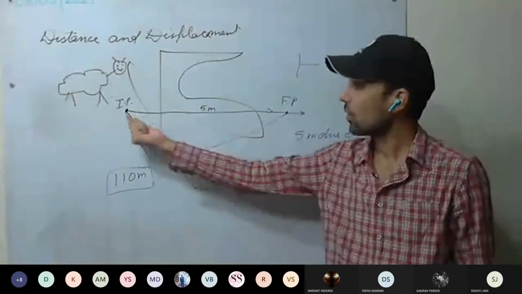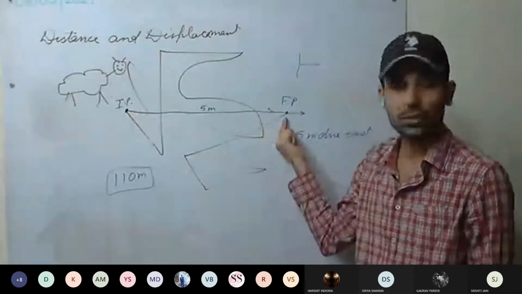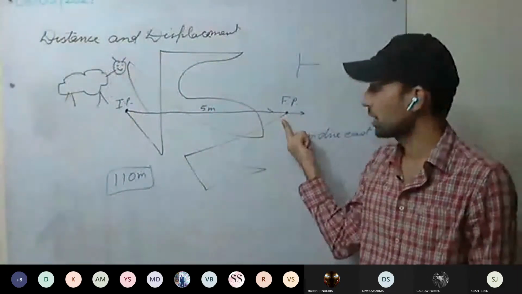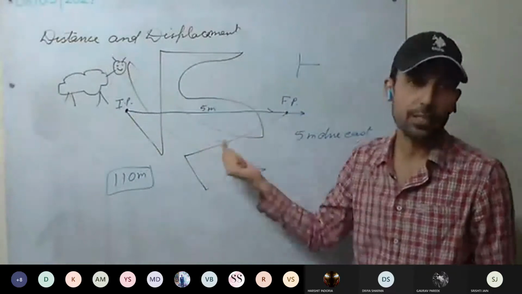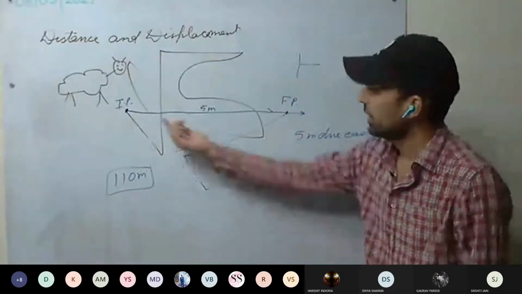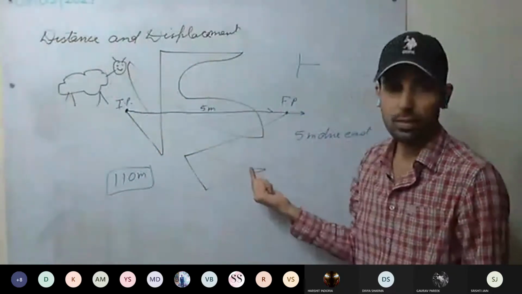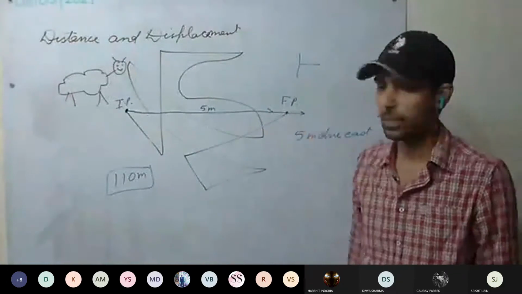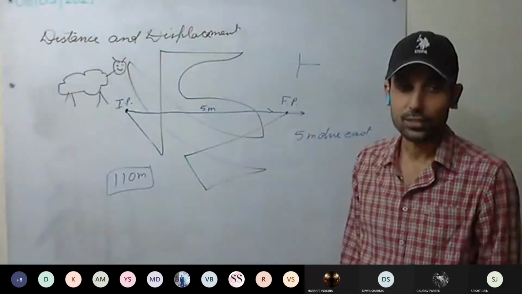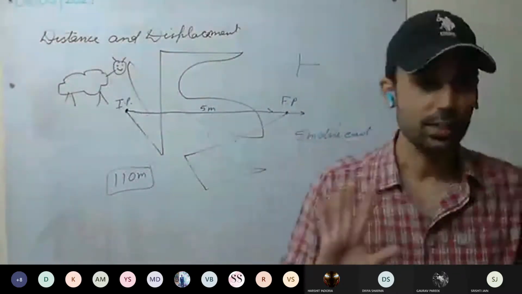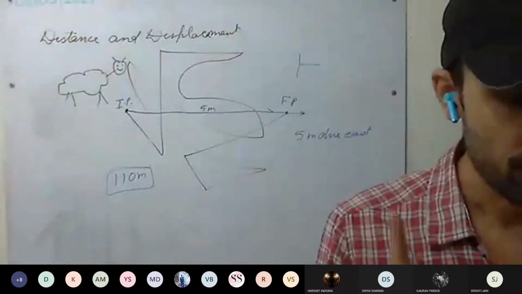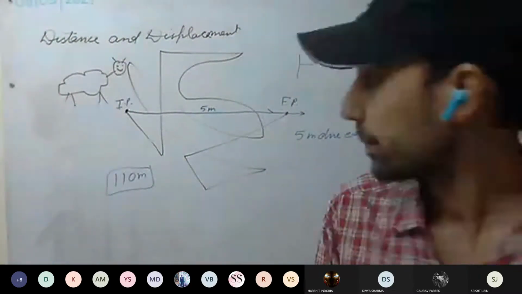In displacement, only the initial position and final position are concerned. The path taken doesn't matter in displacement. You can see it has covered 110 meters, but the displacement is only 5 meters. Yes or no? Displacement is only 5 meters. It depends only on the initial and final position. Okay.